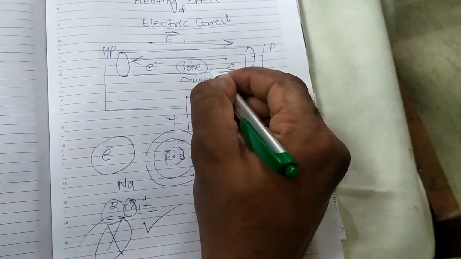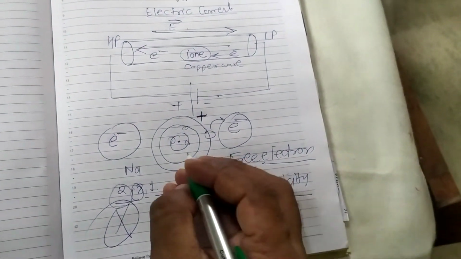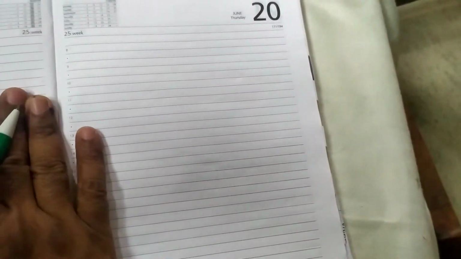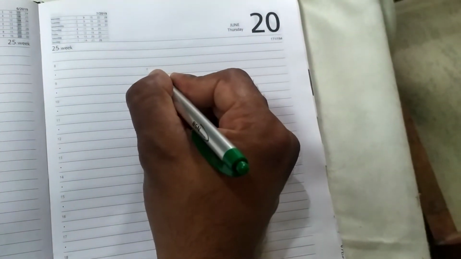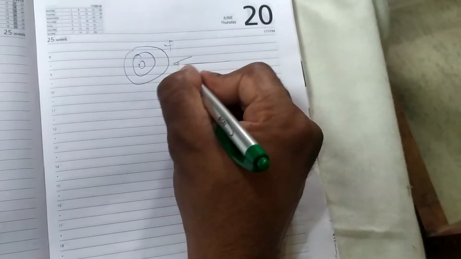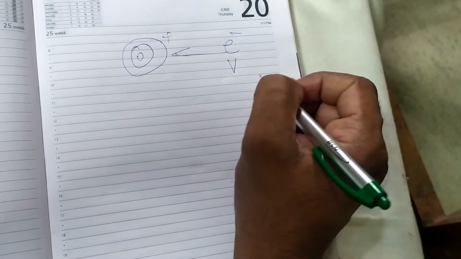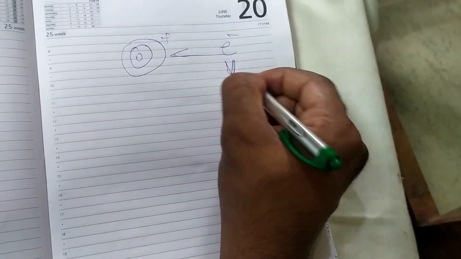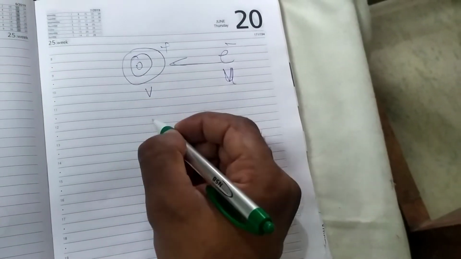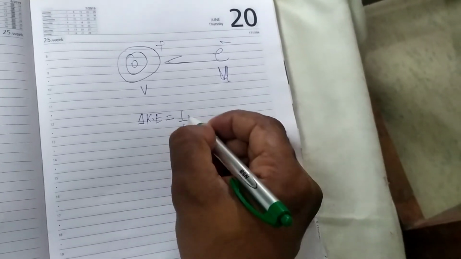and the electron will come and collide with them. As soon as the collision happens, the kinetic energy of the electron will change. Suppose it was moving with initial velocity u, and after collision its velocity will surely decrease. So there will be a change in the kinetic energy, right?